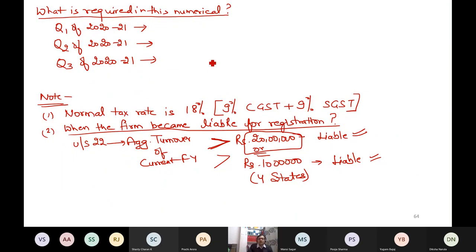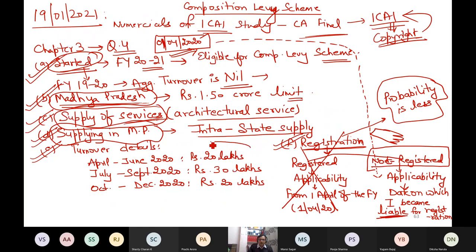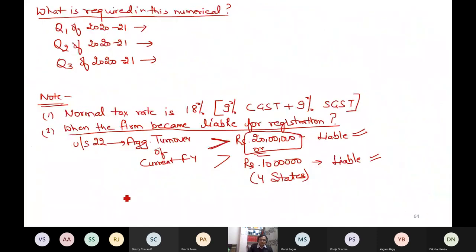In first quarter, if you remember, in first quarter my sale was 20 lakhs, so I was not liable in first quarter. In quarter 1 of 2021,